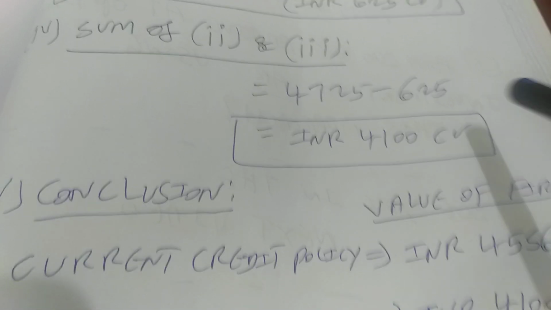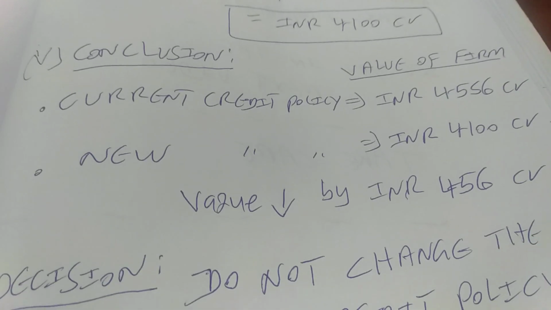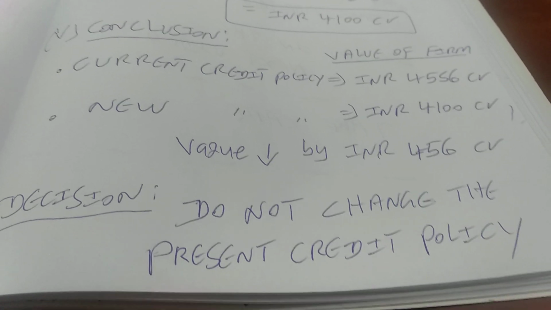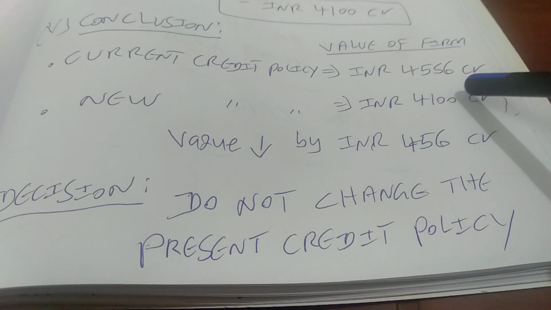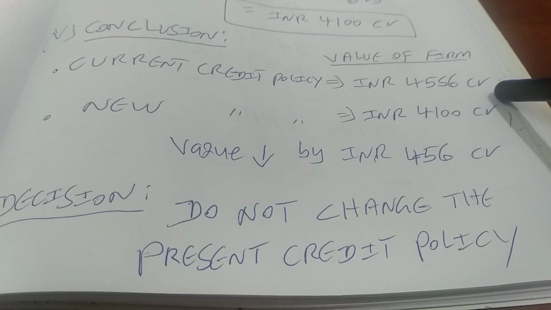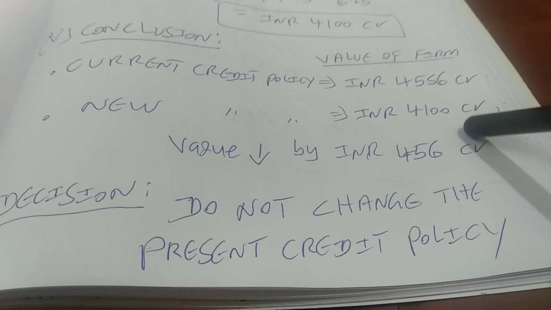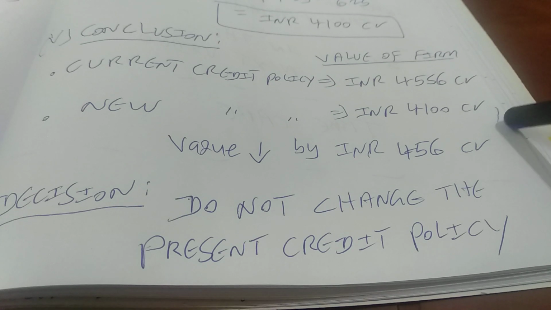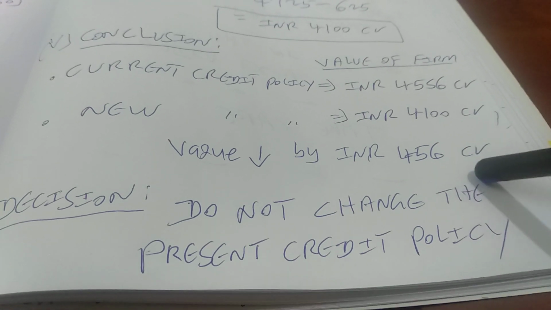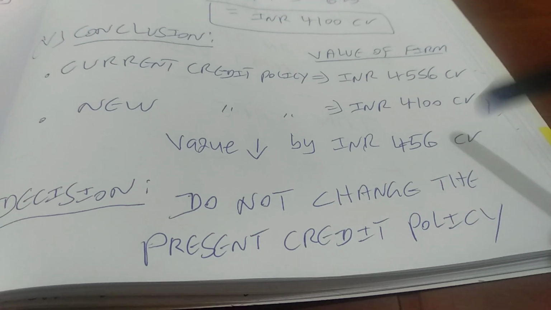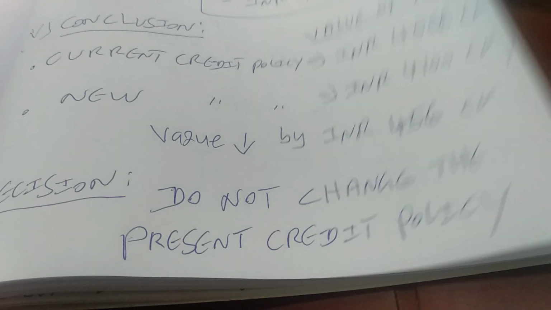So let's take the decision now, right? What is the conclusion, right? The conclusion, Rohan, is this. The current credit policy gives us the value of INR 4556 crores for this firm, whereas the new credit policy is giving us a value of INR 4100 crores, which is lower by 456 crores. So the conclusion is we should not change the present credit policy.